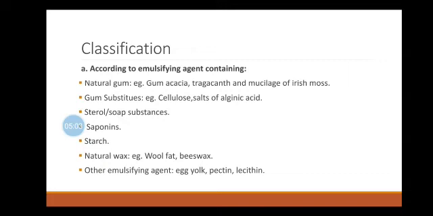Emulsions containing soap substances, emulsions containing saponins, emulsions containing starch, emulsions containing natural waxes, example wool fat and beeswax, emulsions containing synthetic waxes, in that emulsifying wax, etc., and emulsions containing emulsifying agents such as pectin, egg yolk, gelatin, and lecithins.